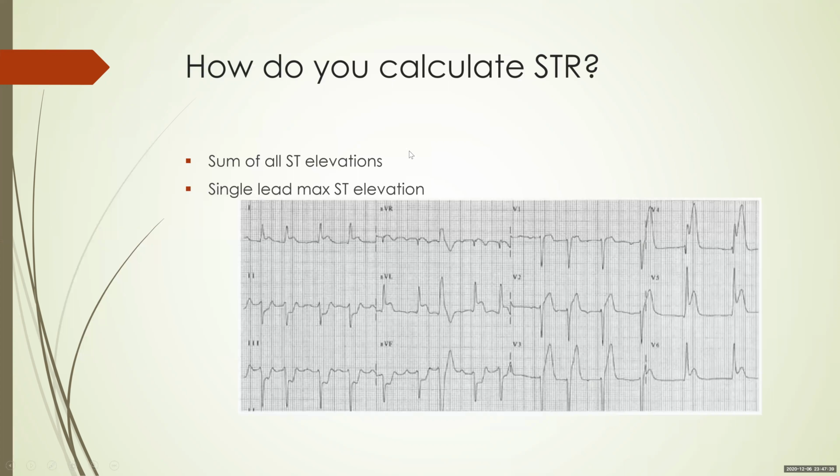How do you calculate ST resolution? The most common method is you take a sum of all ST elevations. That is, in this case, you take ST elevation and count the number of squares it is elevated in 1, AVL, V1 to V6, you get a value. You take your post-lysis ECG, you get another value, and you find out the percentage ST resolution. So let's say pre-lysis, your sum of all ST segments is 20, and post-lysis, it becomes 10. You have a 50% ST resolution.